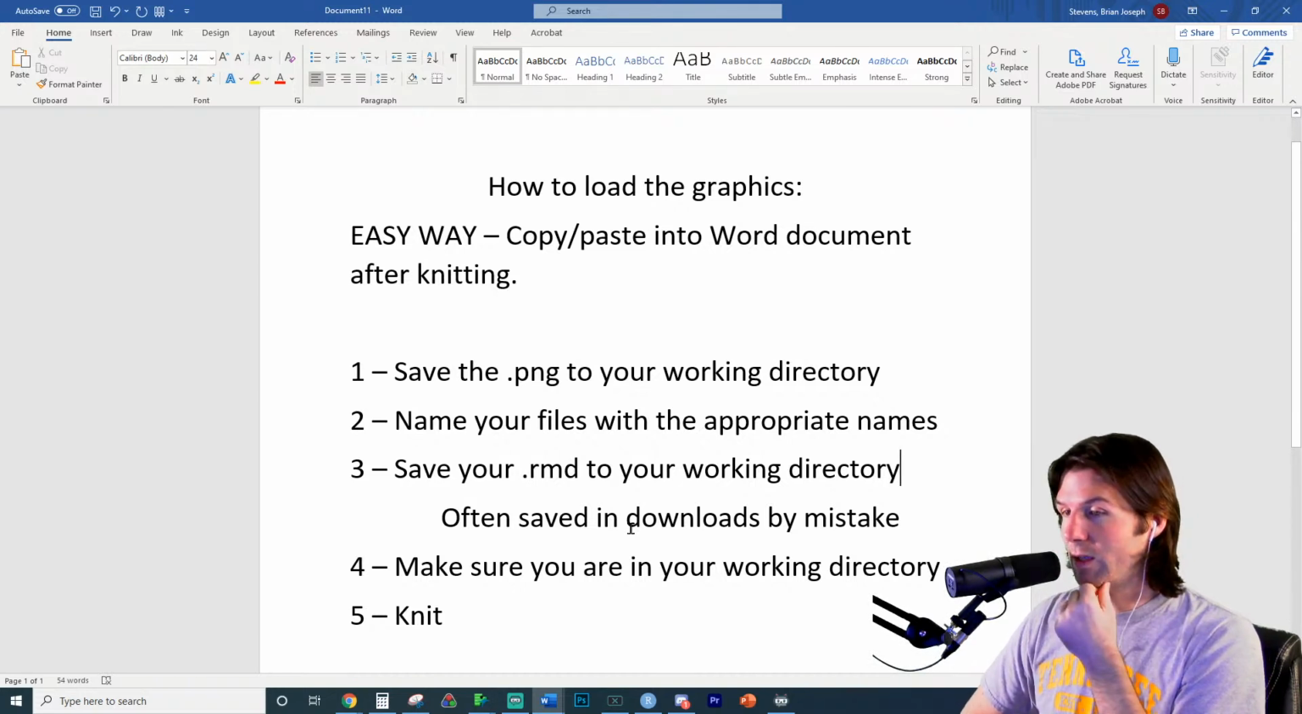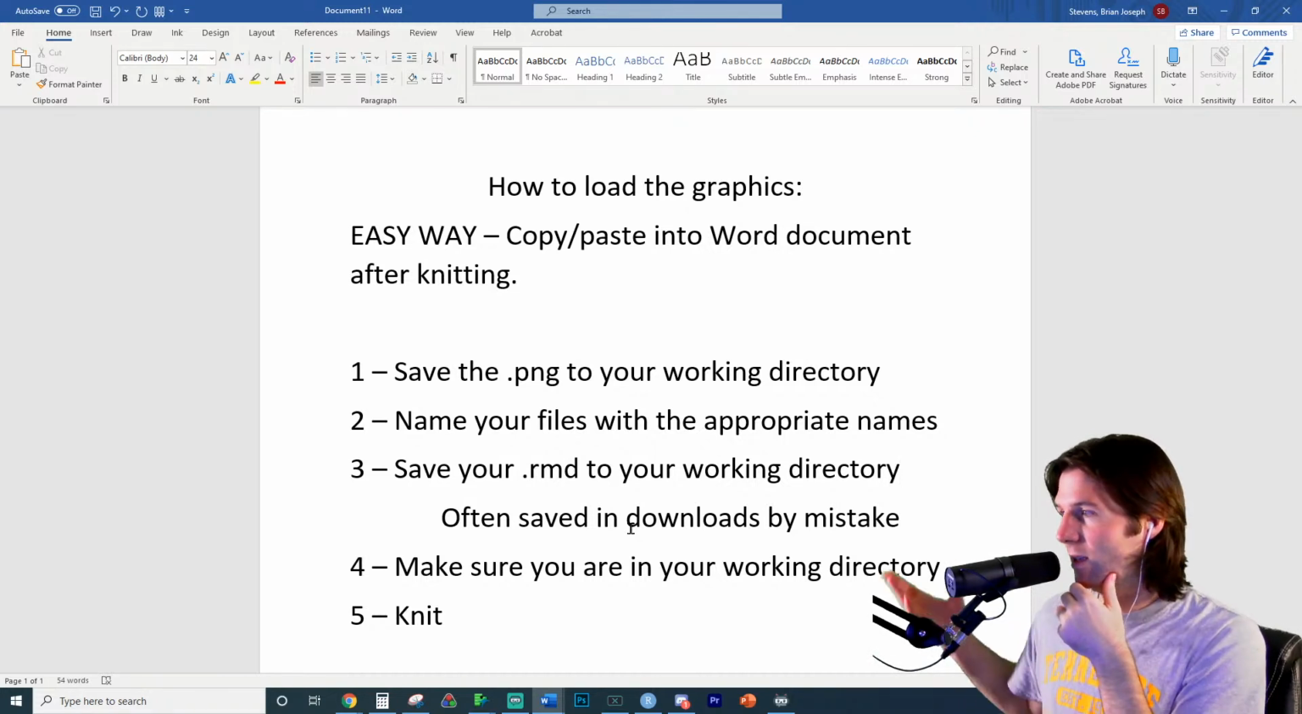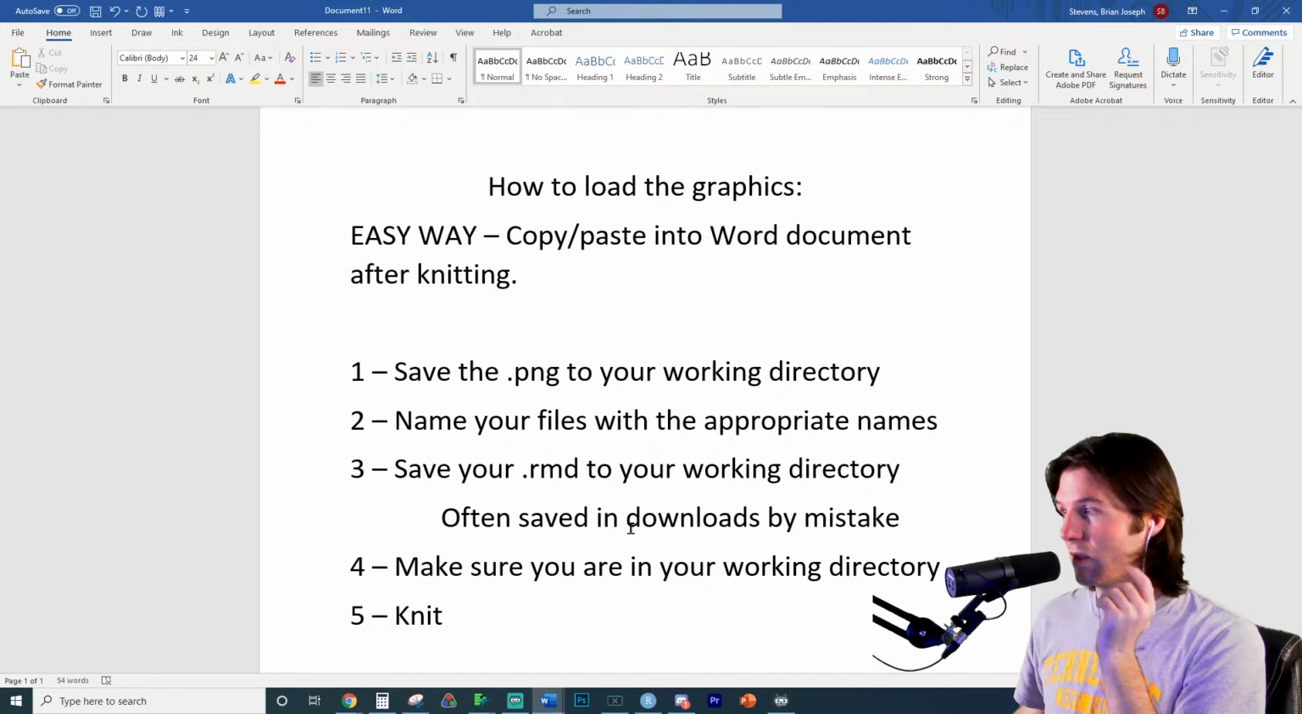I think that's got it. We got 2 minutes, but great questions. Hopefully this helps out. The easiest way to load in the graphics is just knit your document and then load them in. It's not a bad idea to do these steps. That's just the way to do it in your code. But if you want, you can just knit and then load it in.